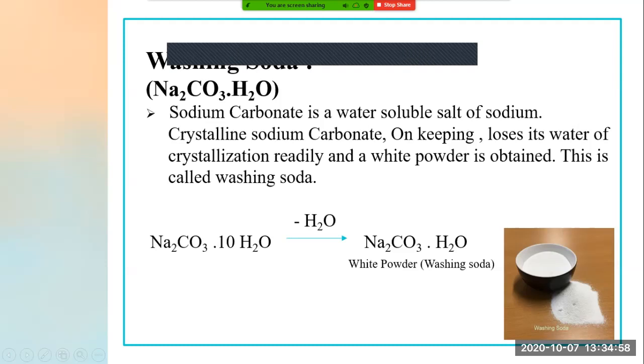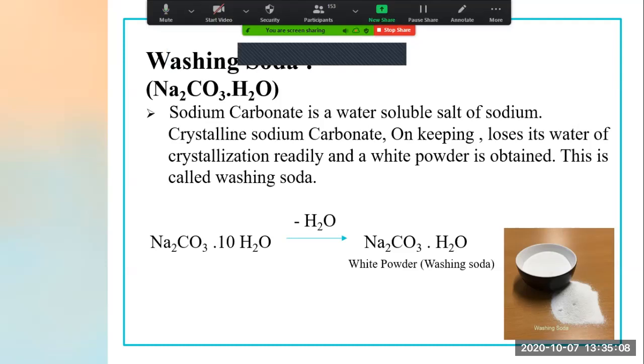Now you will tell me, ma'am, you have just read it, we don't understand this. See, I will explain to you. Now see, this is Na2CO3.10H2O, right? This is nothing but what?